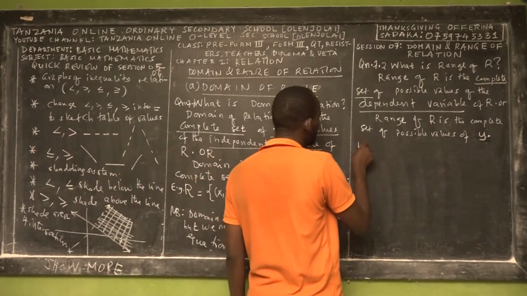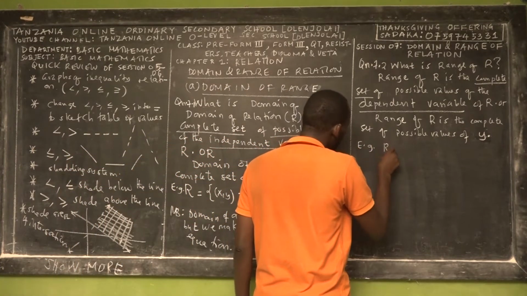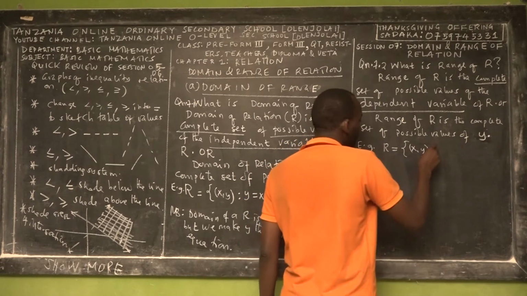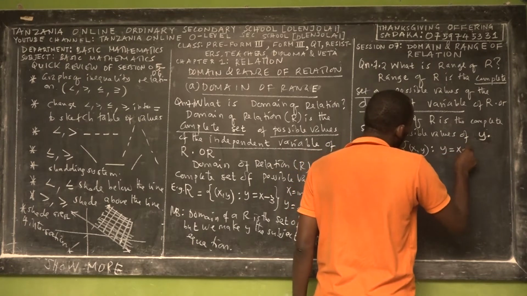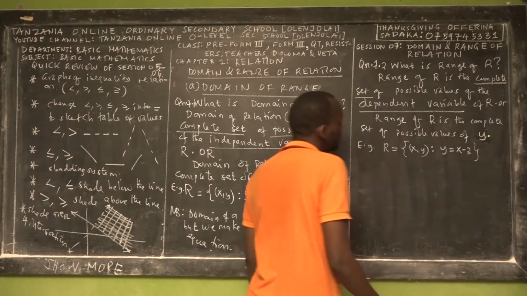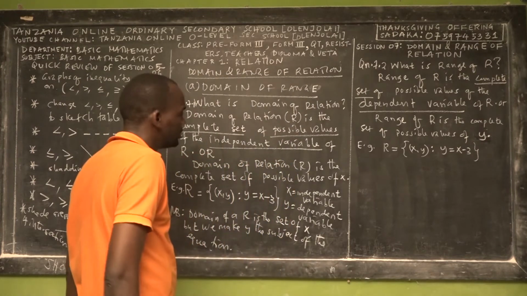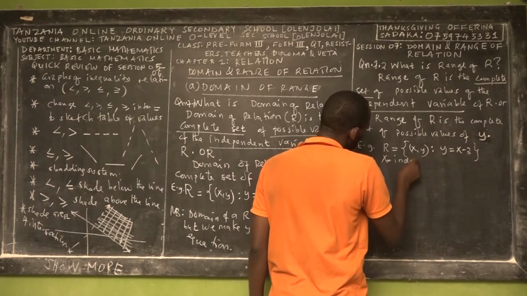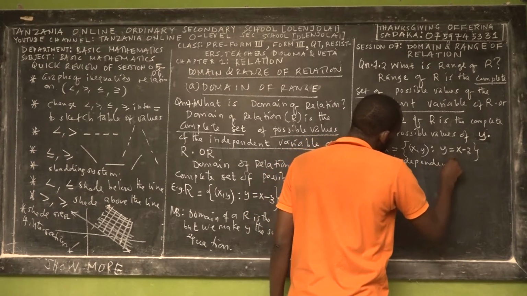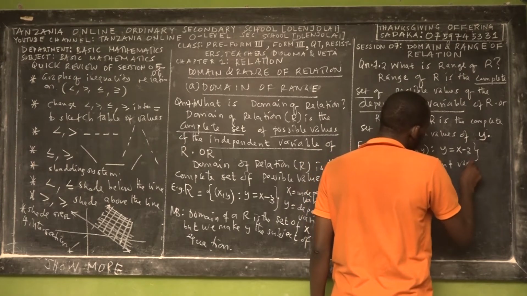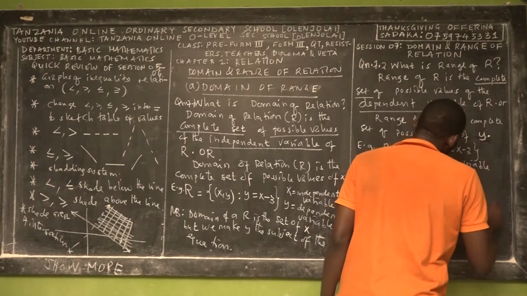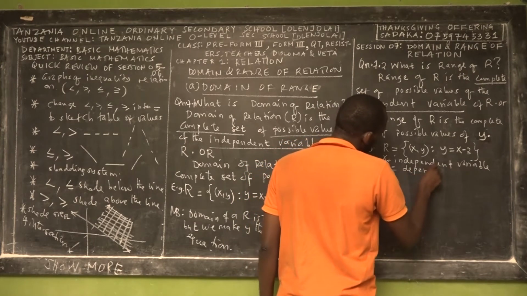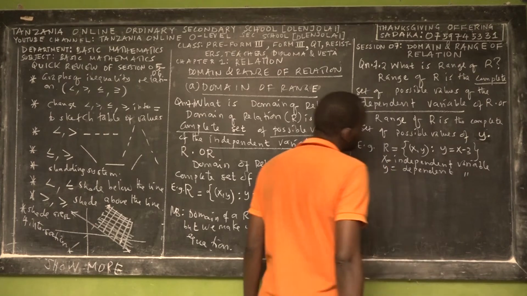So for example, if you are given a relation, the set of x comma y such that y is equal to x minus 3, then what will be the range? So in that equation, x represents the independent variable, and y represents the dependent variable.